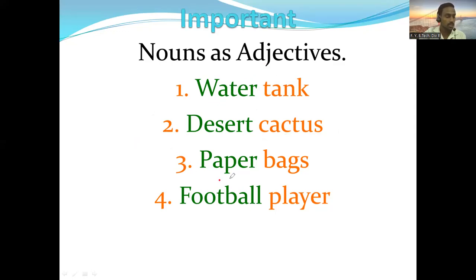Then a similar example is paper bag. When we say paper bag, same thing, paper is a noun, but here it is used as an adjective. Then a football player. Here also you need to understand football is also a noun, but right now here it is not a noun, it is used as an adjective. Football player talks more about the player, so therefore it is an adjective. All right, then let's go to the next slide.